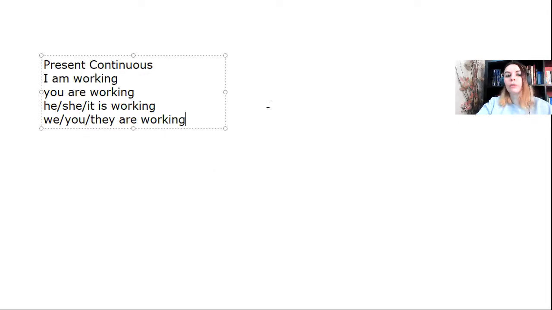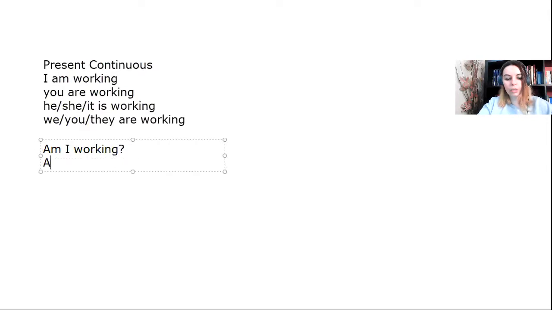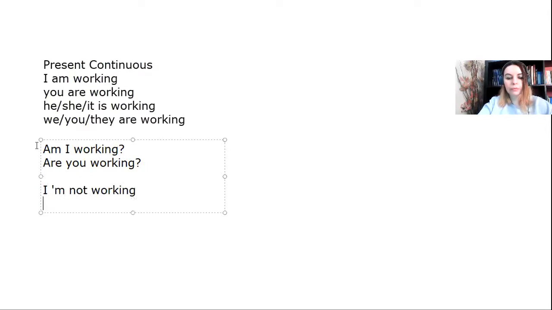Okay, now if I want to turn this into interrogative, I invert. So I say, am I working? Are you working? Etc. And then in the negative, I have the word not. I'm not working. You aren't working. I can say you are not working. This is the contracted form. You say you aren't working. Okay.